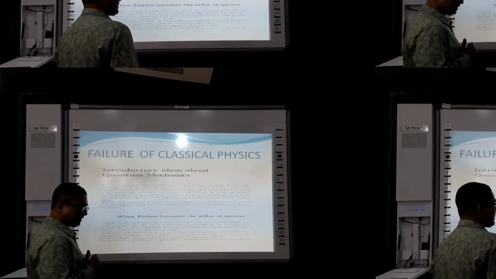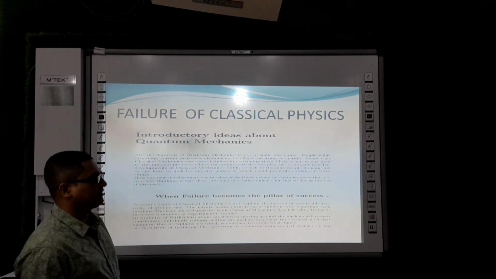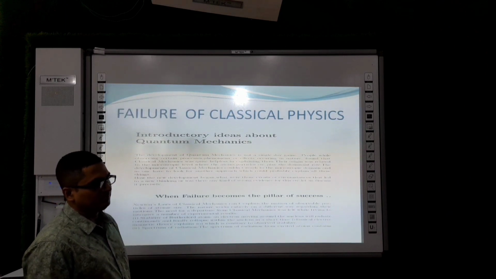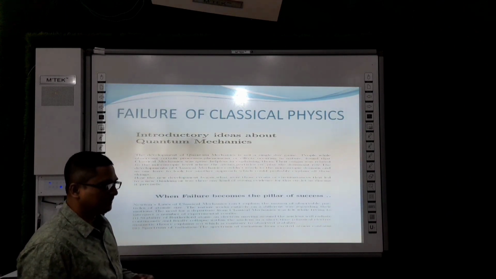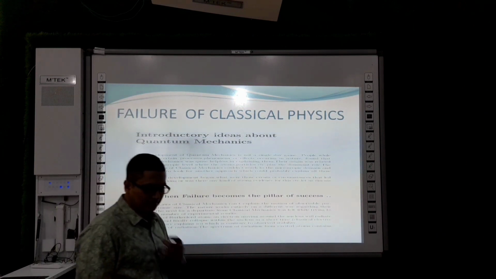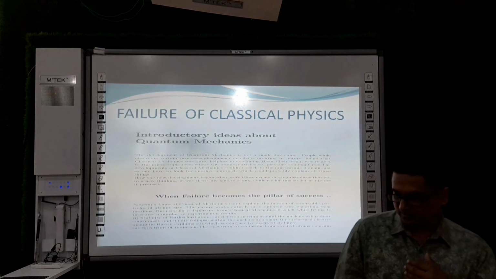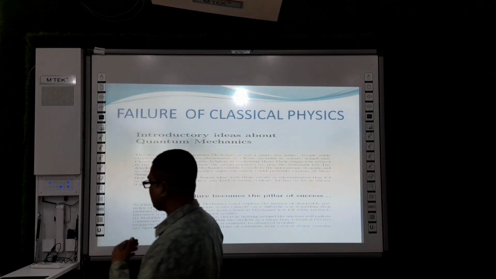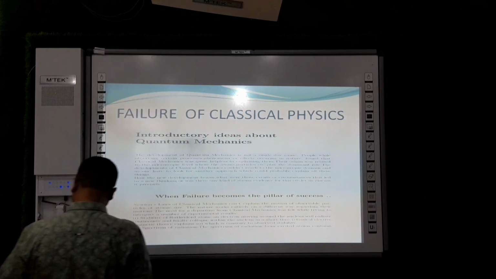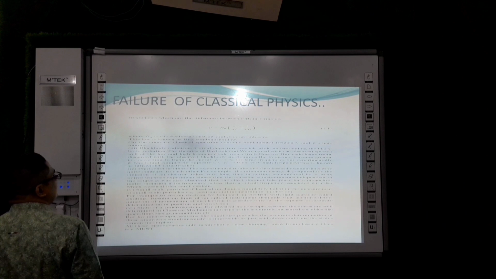In classical mechanics, basically it's the Newtonian laws, and then some developments by Lagrangian and Hamiltonian, all these formalisms. However, even with those modifications, the most advanced techniques of classical mechanics are not able to explain some phenomena.